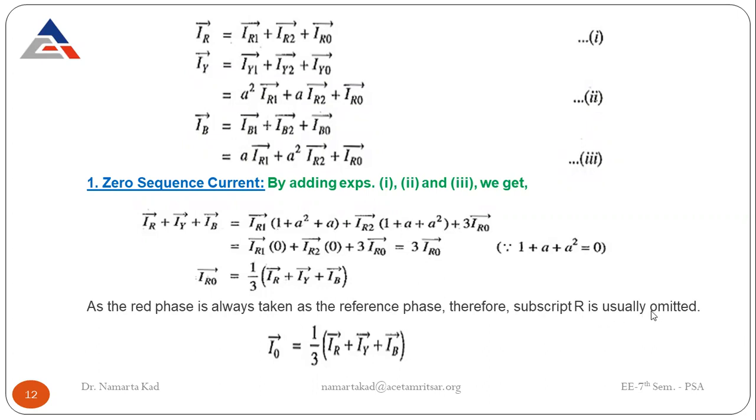Okay. As the red phase is always taken as the reference phase, the subscript R is usually omitted. So generally the zero sequence current is simply written as I naught, and this is equal to 1 by 3 of IR plus IY plus IB. So this is a very small derivation of how to calculate the current flowing for the zero sequence. How to calculate the zero sequence current.